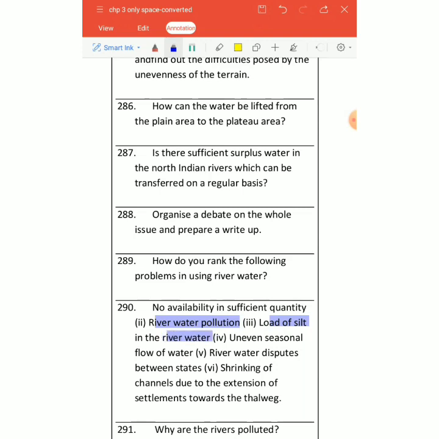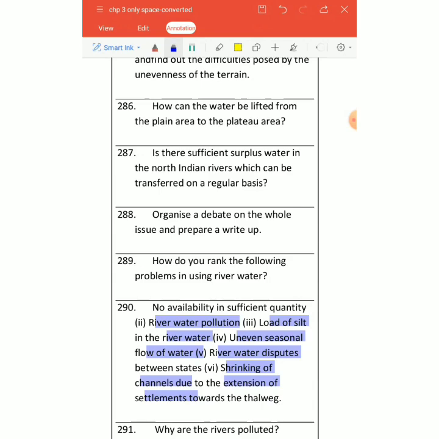Then there is uneven seasonal flow of water. Sometimes we find water is more in a river, sometimes we find less water. Then there are a lot of state to state river water disputes, Krishna water dispute is going on, Kaveri water dispute is going on. Then the size of the river is also shrinking. Why? Because we are extending our settlements. That's the reason why it is so, right?